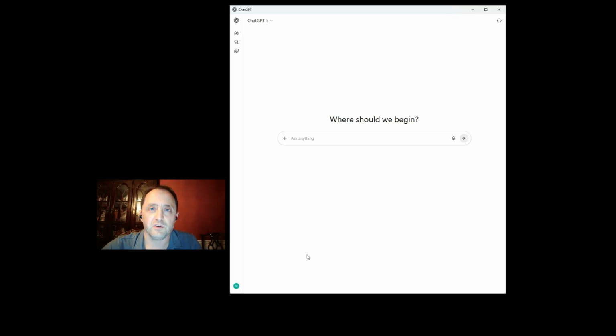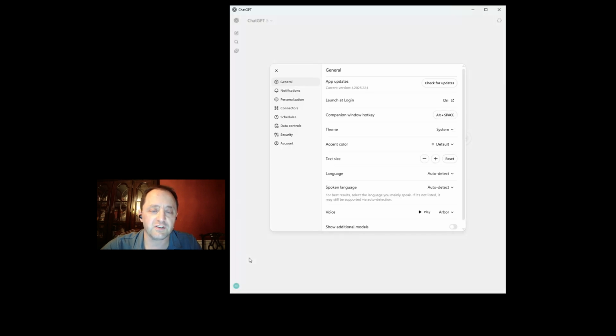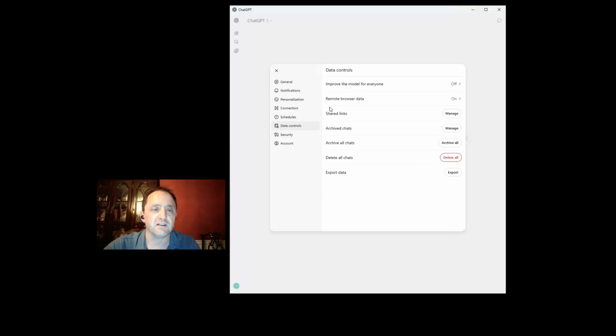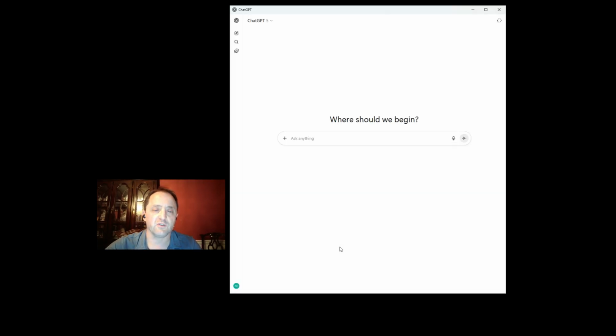Now, one tip is I like to ensure that I have good privacy. So I do like to make sure that I don't share any of my information back with ChatGPT or use it for further models. I do that by going to data controls in general settings, and I make sure that improve for everyone is off. That way, any of this personal information does not go back into the training system.